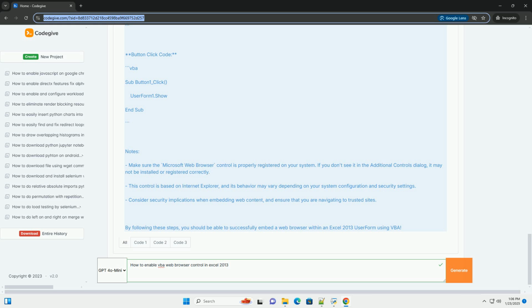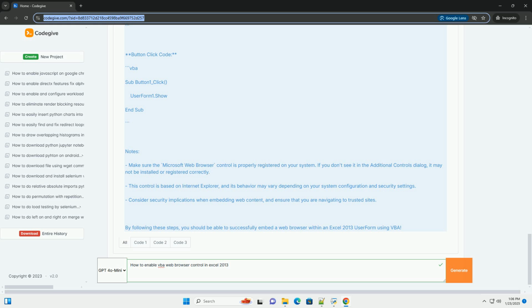Step 6. Testing the user form. 1. Close the VBA editor and return to Excel. 2. Click on the button you created on the worksheet. This should open your user form with the embedded web browser displaying the specified URL.